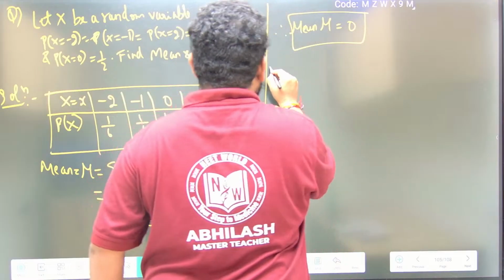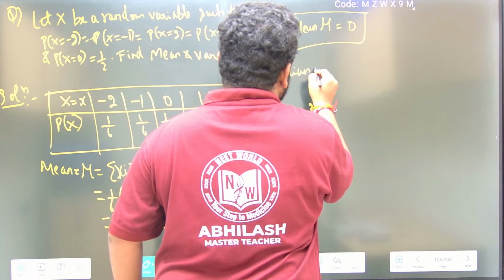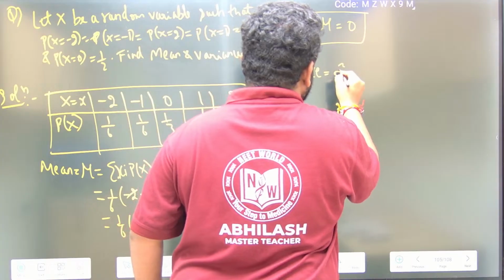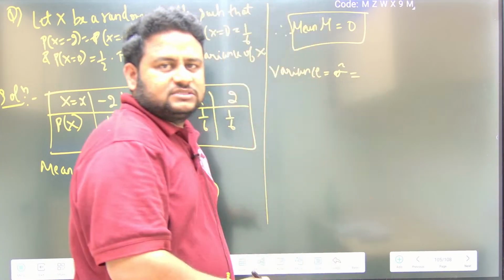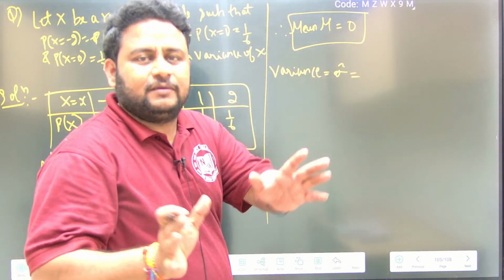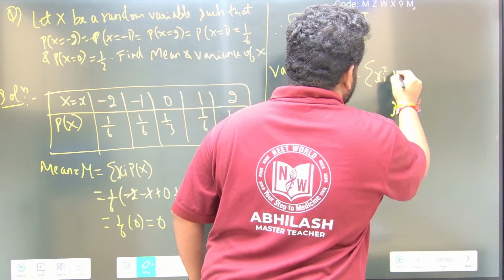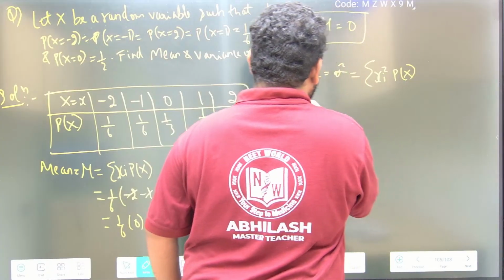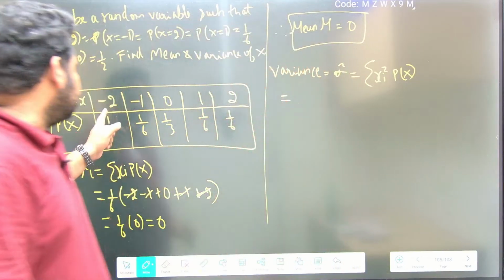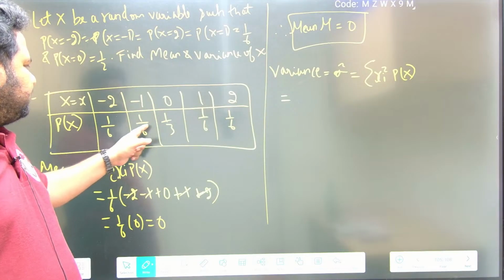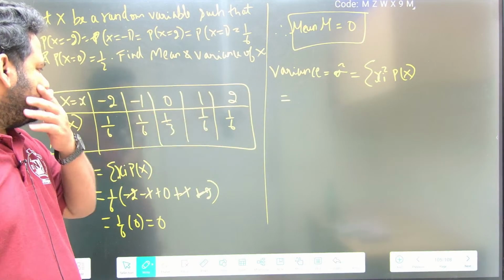Now, variance they are asking. Variance is sigma square. Sigma square is equal to summation of xi square into P(x). So that is, friends, xi square: (-2) square into 1/6, and so on. This is there, correct? So let me write it as...